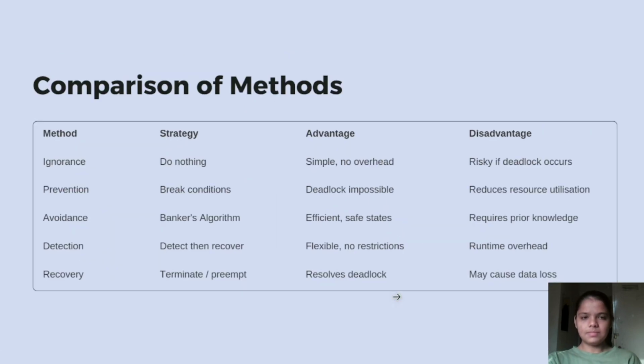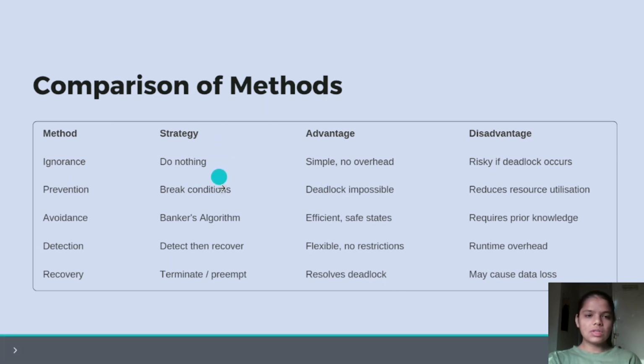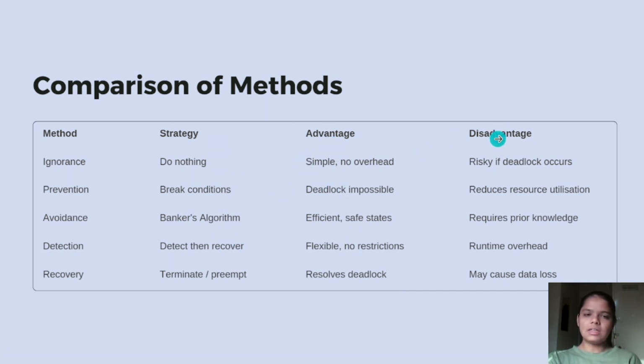Now, the comparison between ignorance, prevention, avoidance, detection, and recovery. The strategies used, and all the advantages and disadvantages. In ignorance, the strategy used is to do nothing, because it should not affect our system performance or speed. The advantage is that it is simple and has no overhead. The disadvantage is that it is risky if deadlock occurs.